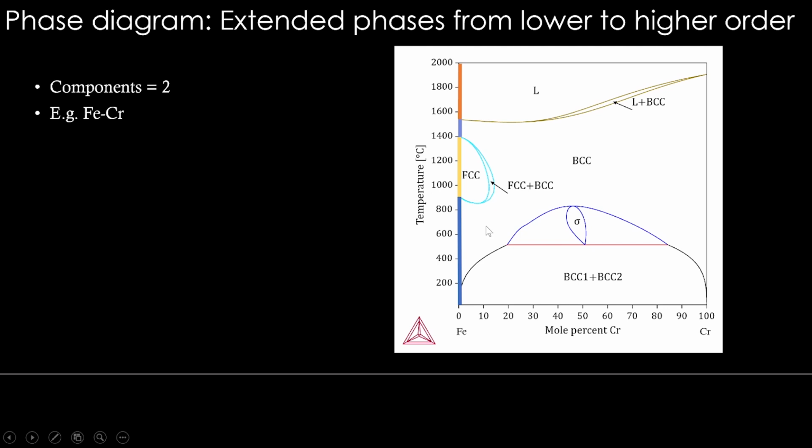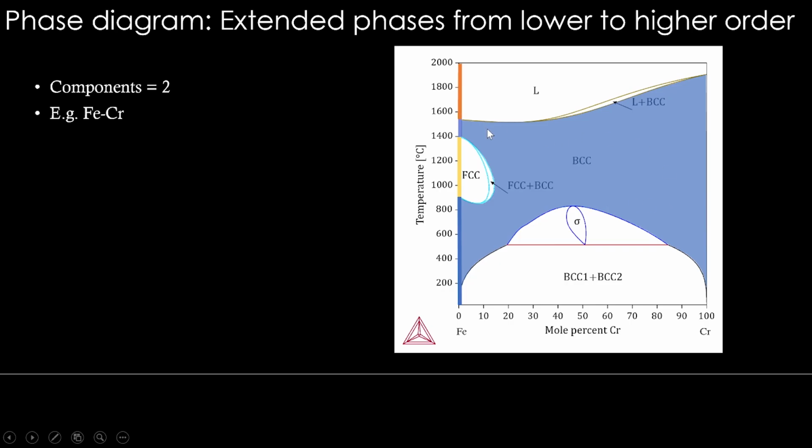What does it mean? It means as chromium is added to iron, this entire region is a single BCC. Similarly, this region is FCC. What does it mean? It means these are phases which are extending from unary side, right? From this side, BCC is extending, from this side, FCC is extending.